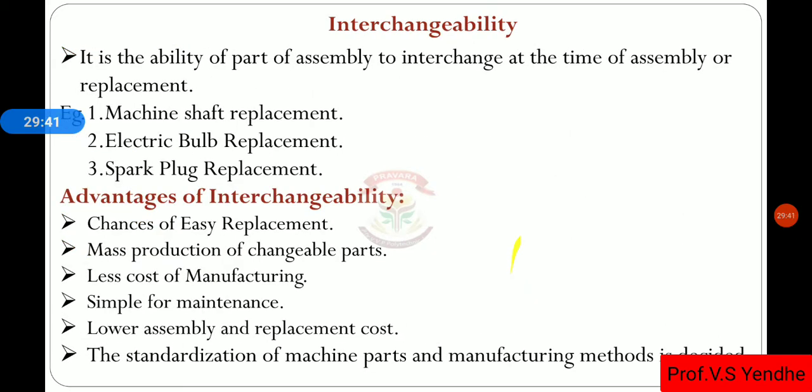Then what is interchangeability? It is the ability of a part of an assembly to interchange at the time of assembly or replacement. Examples: machine shaft replacement, electric bulb replacement, spark plug replacement. Whatever the dimensions of the shaft, if you are purchasing a shaft of those particular dimensions, then that shaft fits exactly into that assembly. Or let us take the example of a bulb. We are purchasing a bulb from the market.